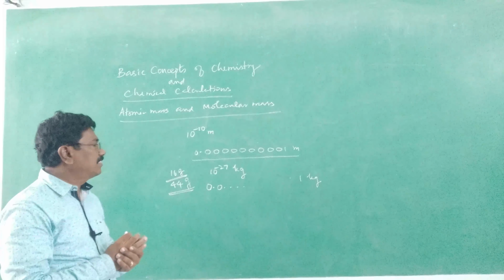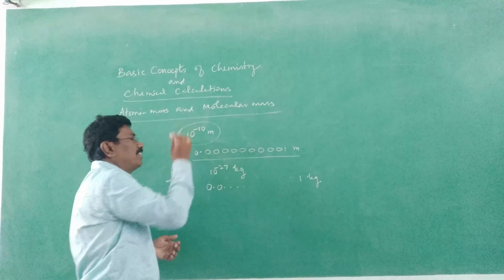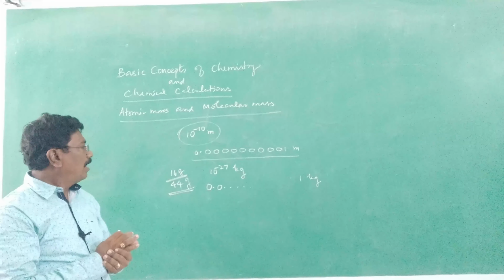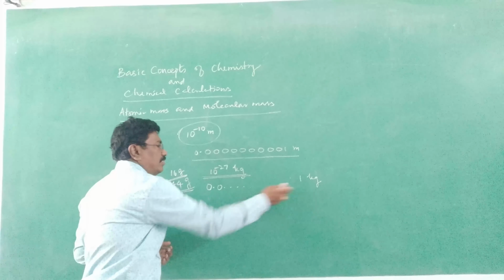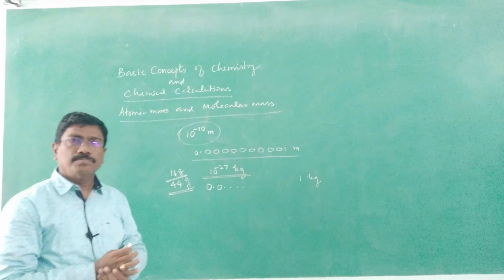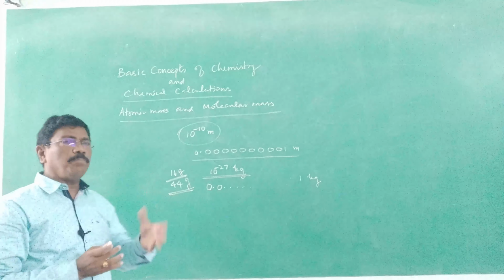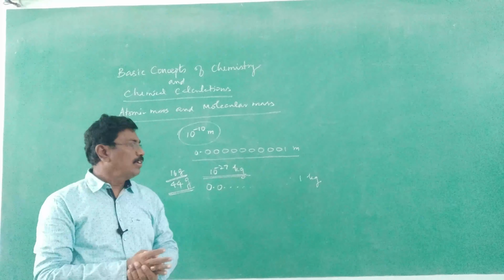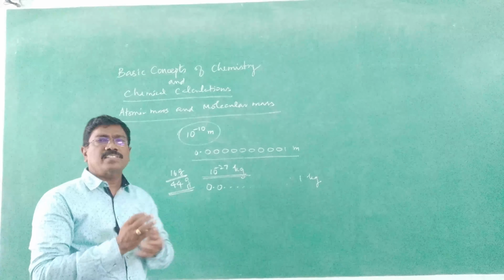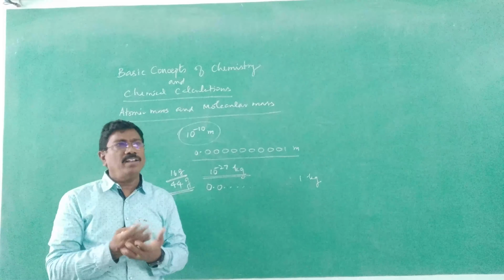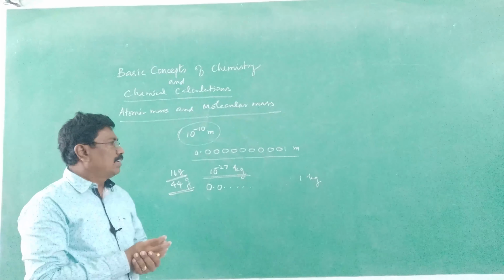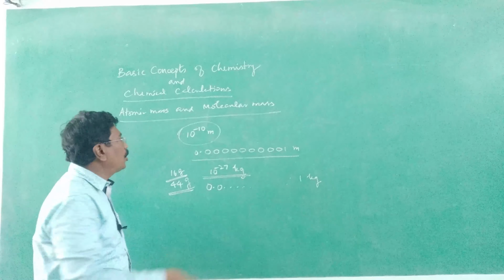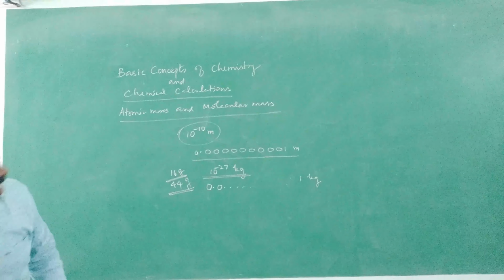But in practice, the atom is very small, the diameter is roughly 10 power minus 10 meter, or else the mass is so small, 26 zeros and then 1. But how can we say 16 gram, 44 gram, that mass we know very well. Therefore this may not be the correct mass of an atom or molecule. So what is it then? We are taking carbon 12 as a standard. Carbon 12 is taken as standard.